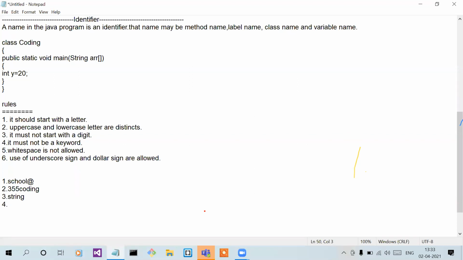Next. Valid or not? Valid. I'm using an underscore punctuation here. So it is valid. Okay.